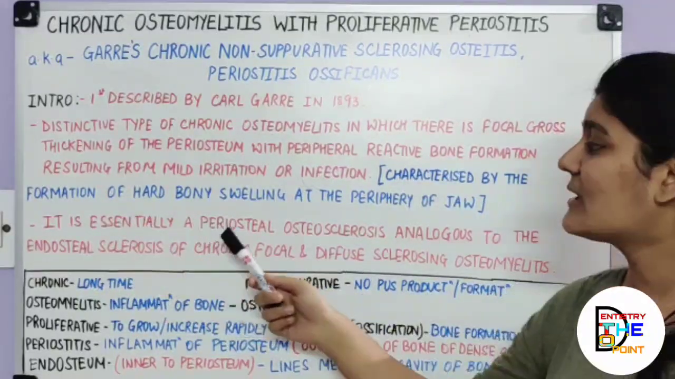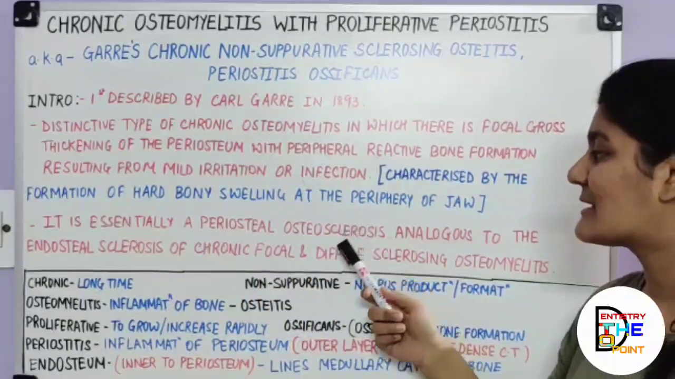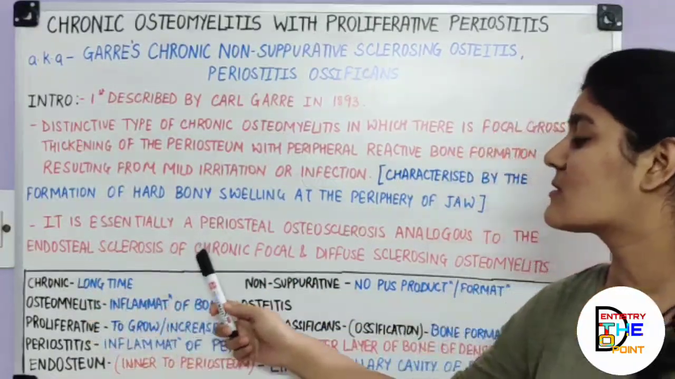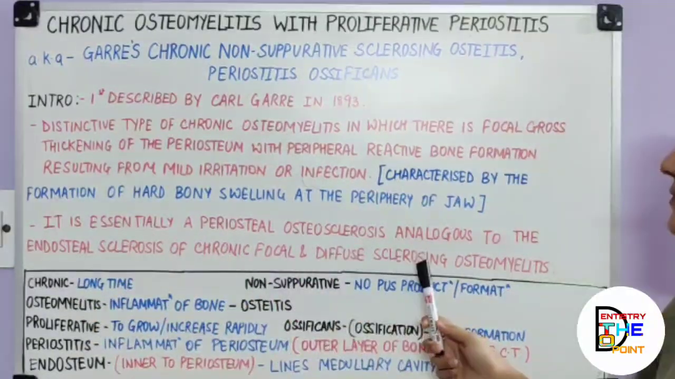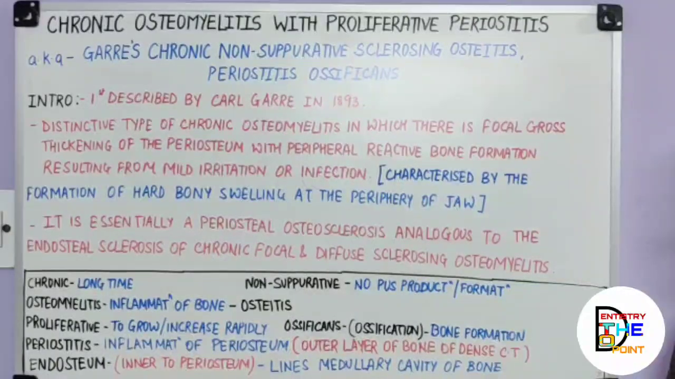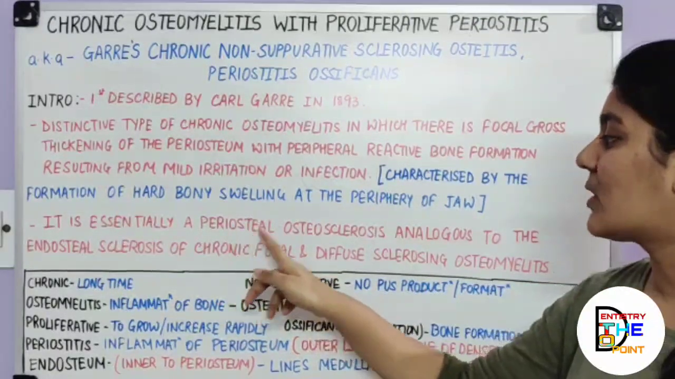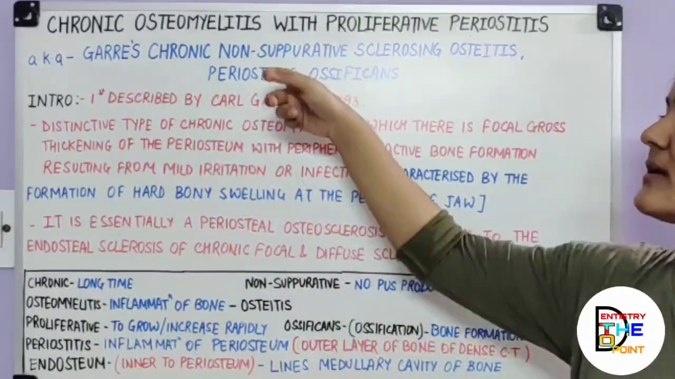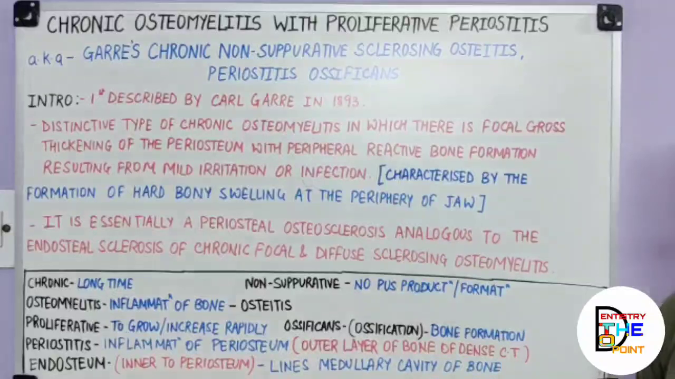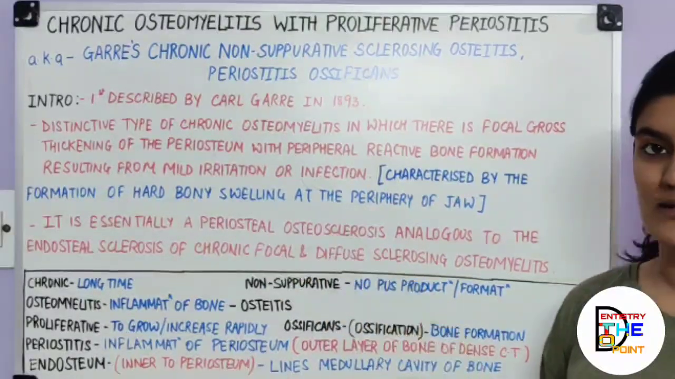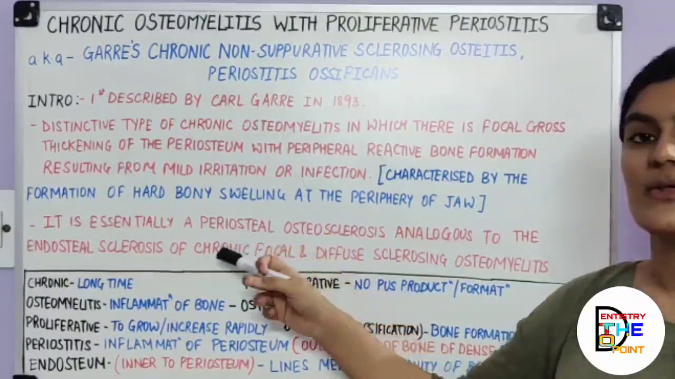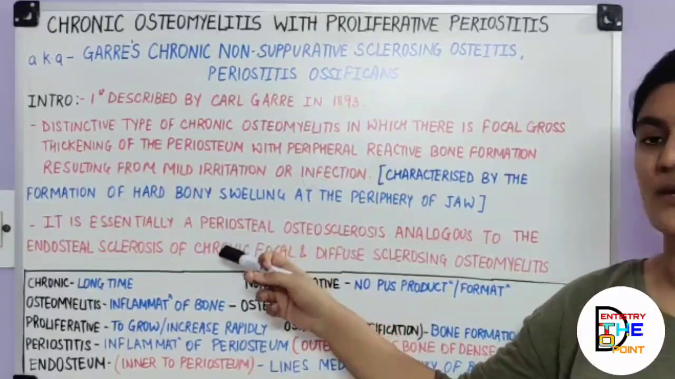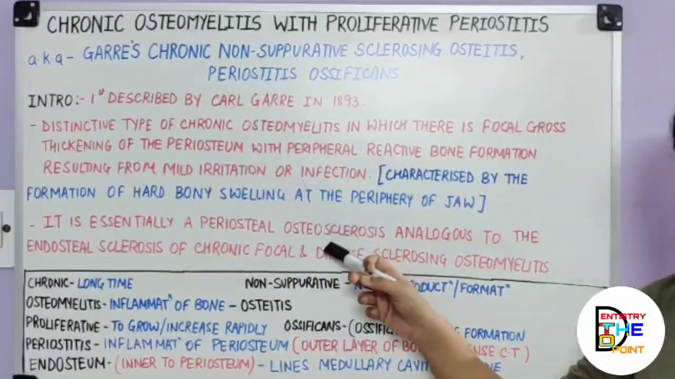It is essentially a periosteal osteosclerosis, analogous to the endosteal sclerosis of chronic focal and diffuse sclerosing osteomyelitis. Okay. It is essentially a periosteal osteosclerosis. Periosteal osteosclerosis means, about chronic Garré's osteomyelitis, they are saying that it is a periosteal osteosclerosis. Agreed? That is, inflammation of the periosteum is causing the stiffening of the periosteum. So it involves the periosteum. So yes, it is a periosteal osteosclerosis.